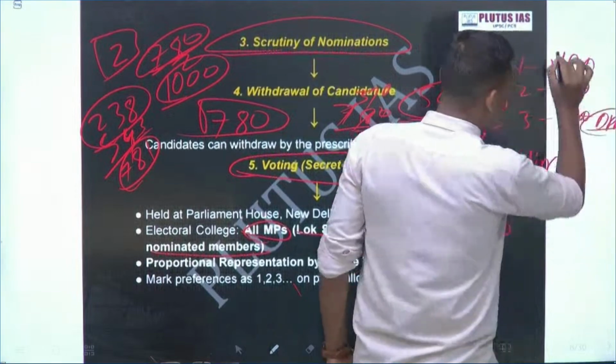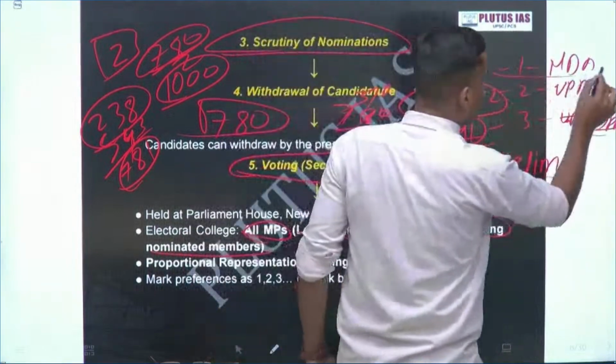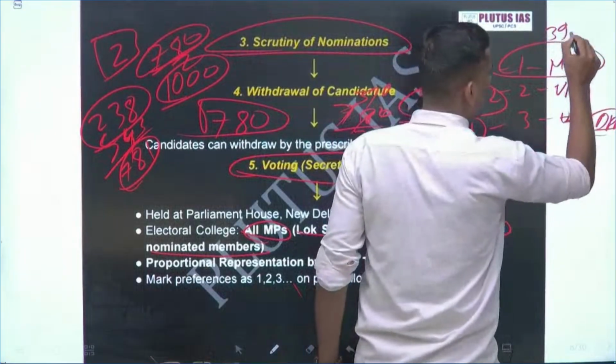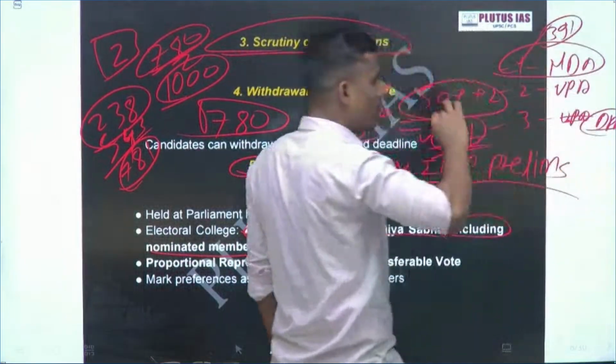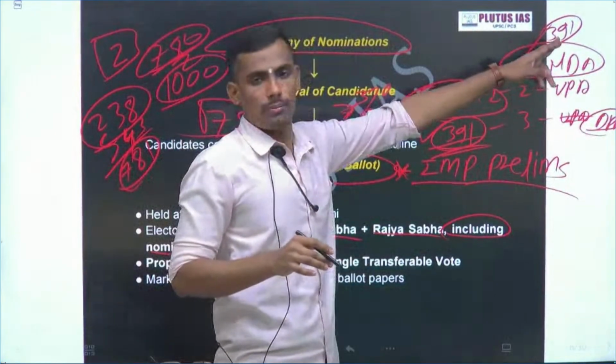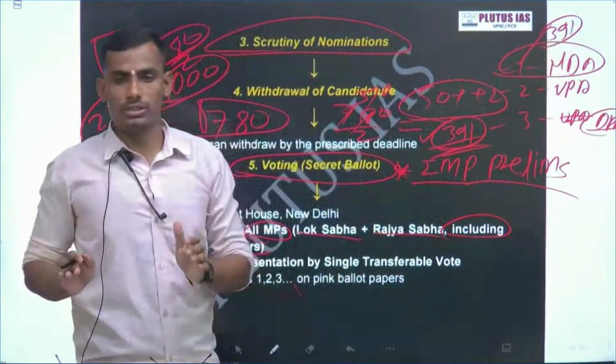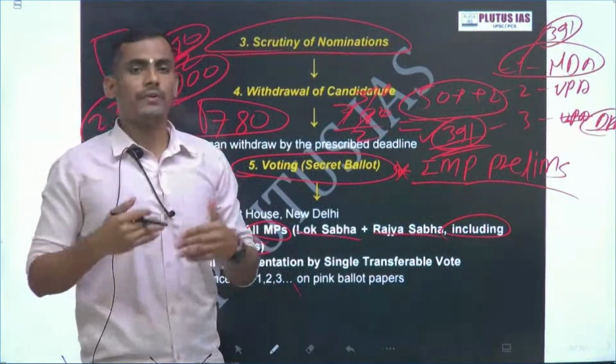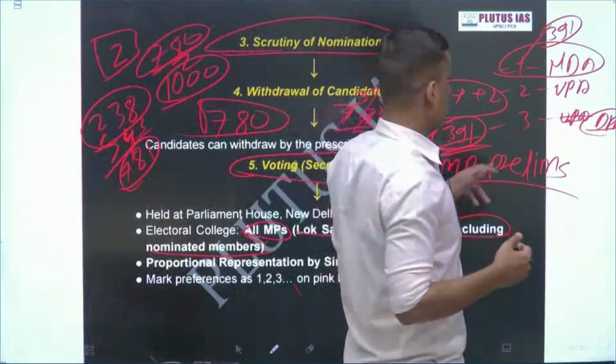If this candidate gets this number in the first round, the Election Commission will count the votes, and he will be the Vice President of India, because he enjoys the majority of both houses.